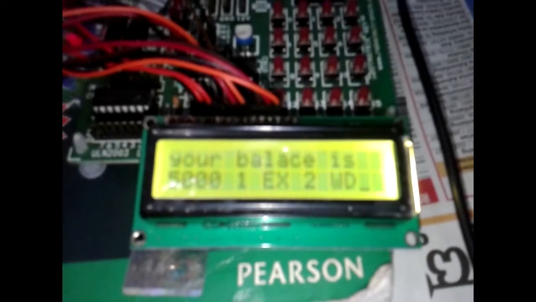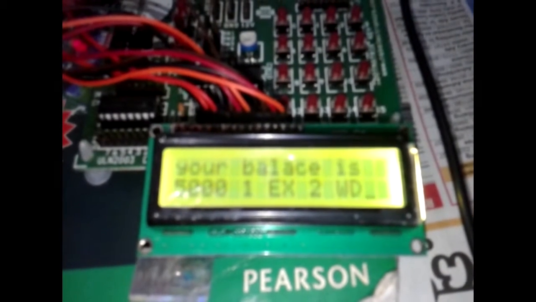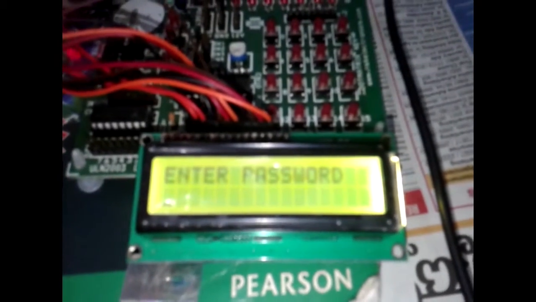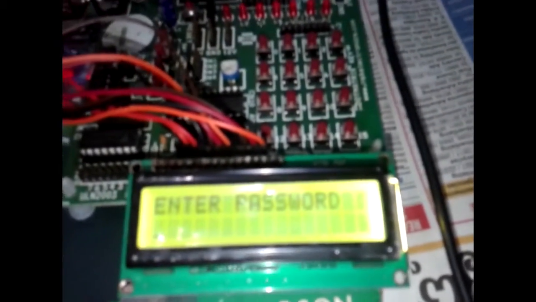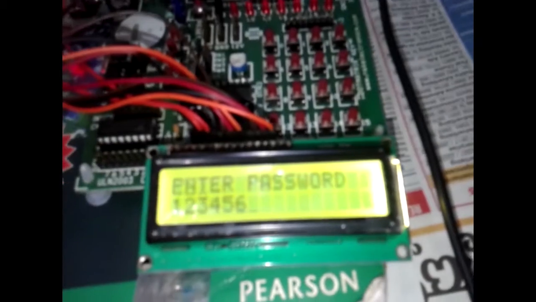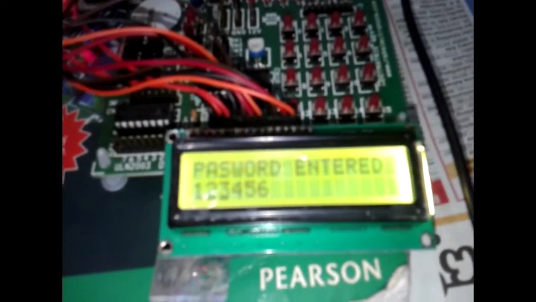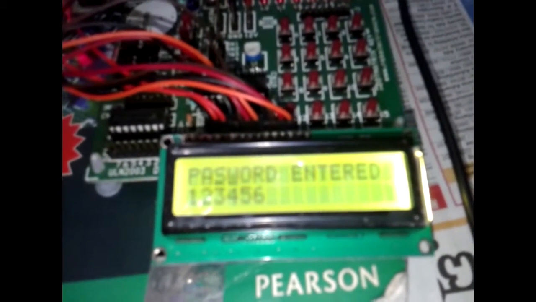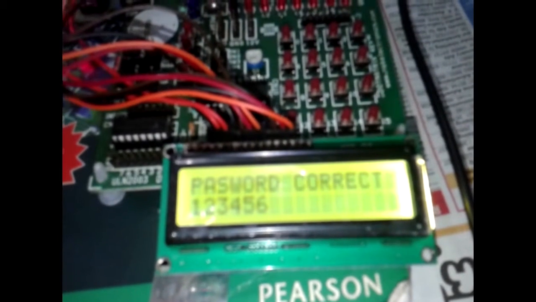Next I want to continue my transaction. Press 1 for exit and 2 to withdraw. I am pressing 2 for amount withdrawal. Okay, it's asking again for the password. I am entering my password again. If the password entered is proper, it will take me to the amount withdrawal.